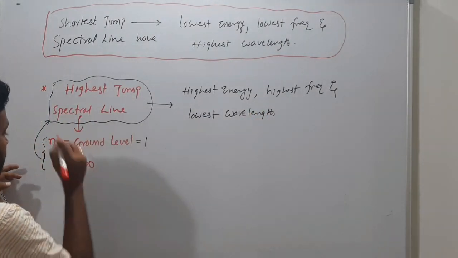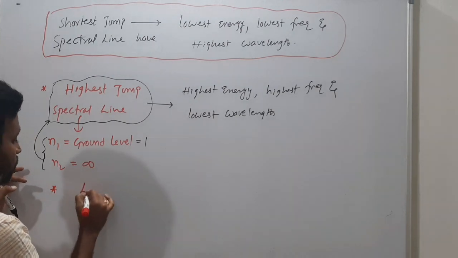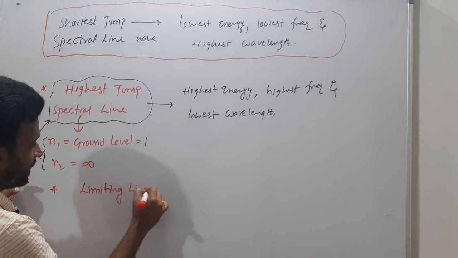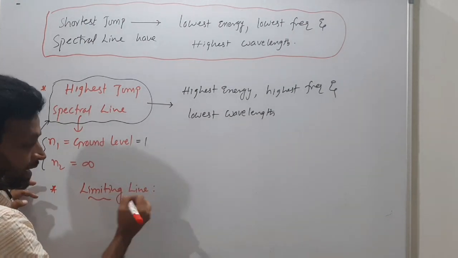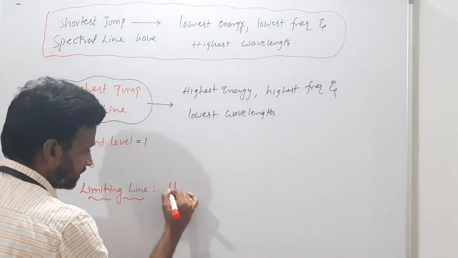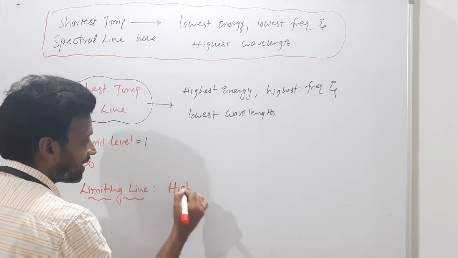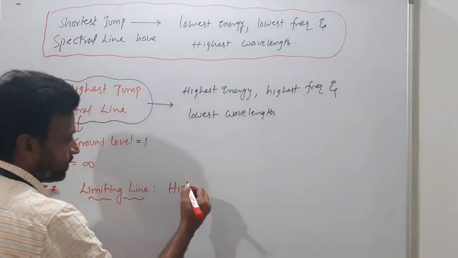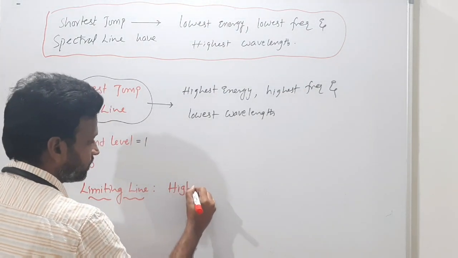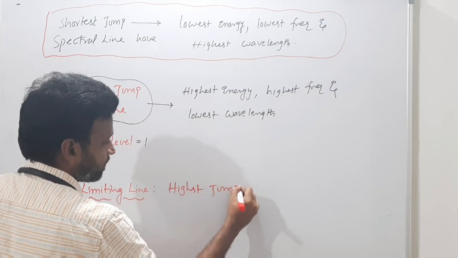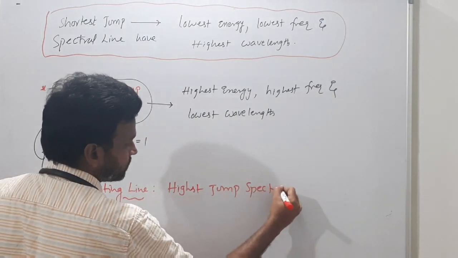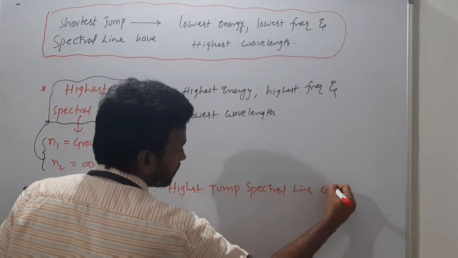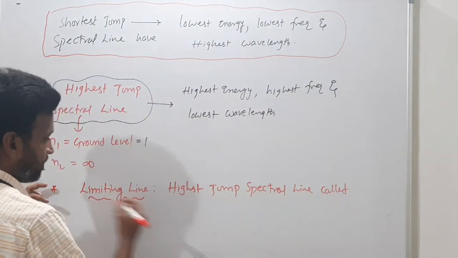This highest jump spectral line is also called the limiting line. What is the limiting line? The limiting line means the spectral line which forms due to the highest jump. So the highest jump spectral line is called what?